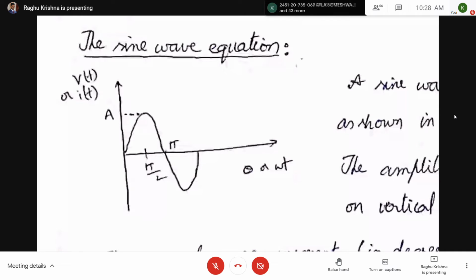So here the x-axis is omega t. The units are generated in radians. Next, coming to the y-axis, the y-axis can be voltage or current. So here we are going to generate the voltage. When the circuit is closed, current flows. So here at the generating station, we are going to generate the voltage, the EMF. We are going to produce alternating EMF.